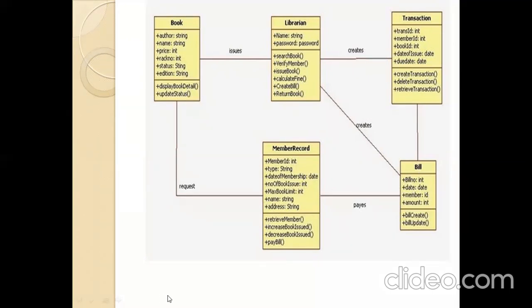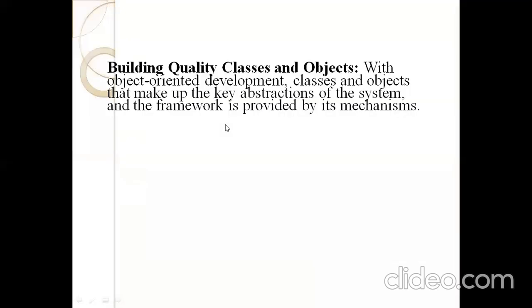So first you identify the classes. After identifying the classes, you find the structure of the system. The structure of the system is what communication there is between the different classes present in the particular system. In the library management system, book is one class and librarian is one class. The communication means message passing from one object, or one class, to another class.